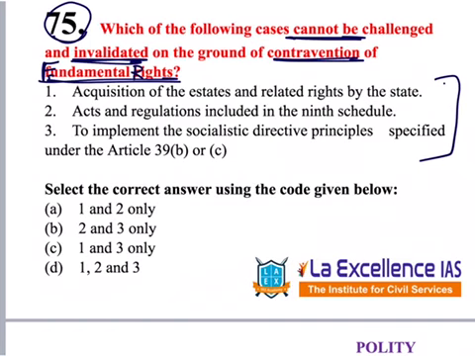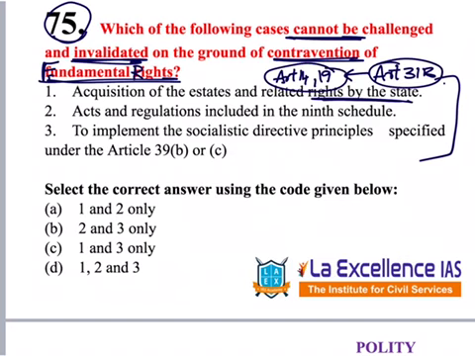Acquisition of the estates and related rights by the states comes under Article 31B. So even if this violates Article 14 and Article 19 under fundamental rights, it cannot be challenged in courts because it is introduced under Article 31B.